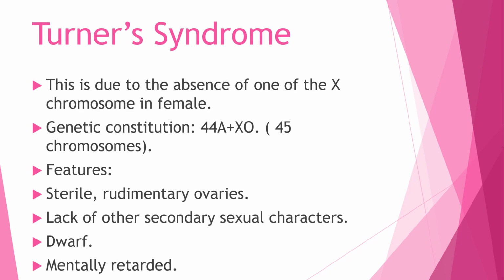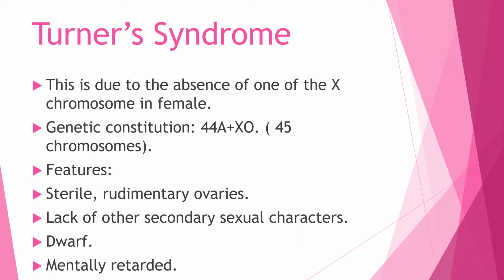We have one more example, Turner's syndrome. This is seen in females and is due to the absence of one of the X sex chromosomes. There is no change in the autosomes, but change in the sex chromosomes. There is a loss of one X chromosome, so the total number of chromosomes becomes 45.